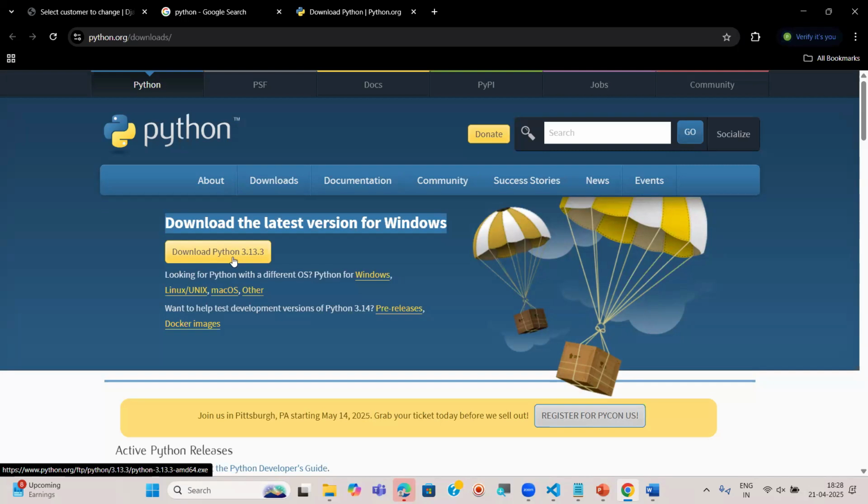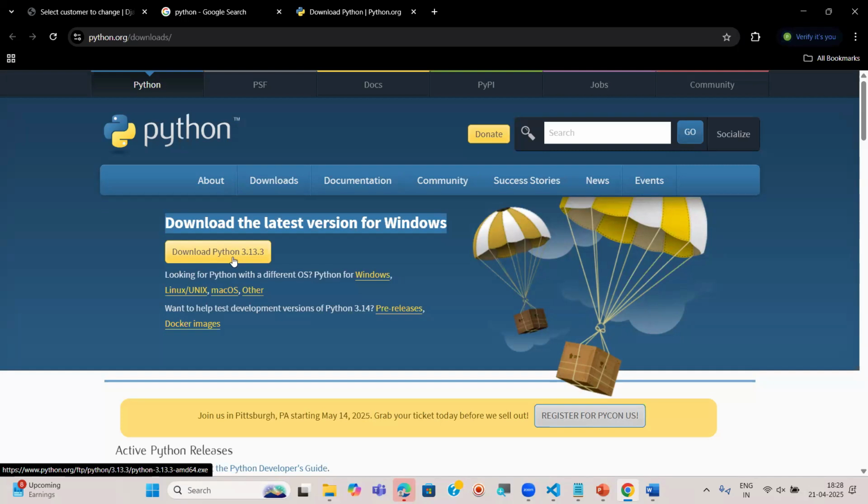There are separate Python software versions available for Windows, Linux, and Mac. Even if you have any other new OS, you will have a separate Python software version. By default, they give a button for Windows only.